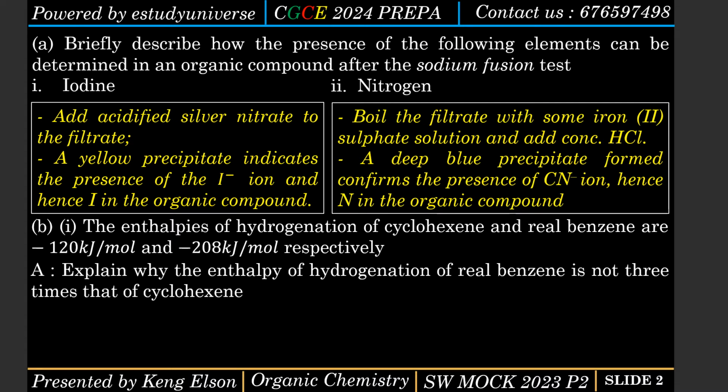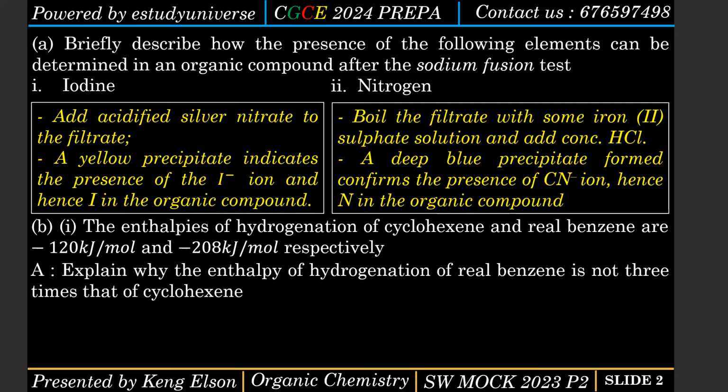We have the Kekulé structure of benzene and also the structure that contains the delocalized pi electrons. There is evidence that has proven which structure is the best structure, and in one of the pieces of evidence they talked about why the enthalpy change of hydrogenation of real benzene is not 3 times that of cyclohexene. They talked about the resonance structures.